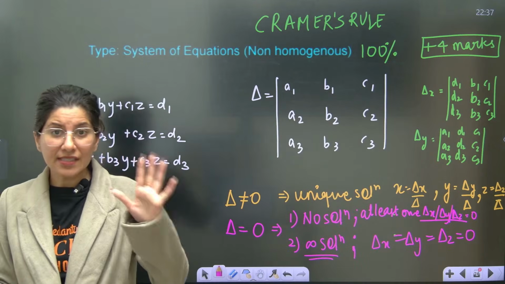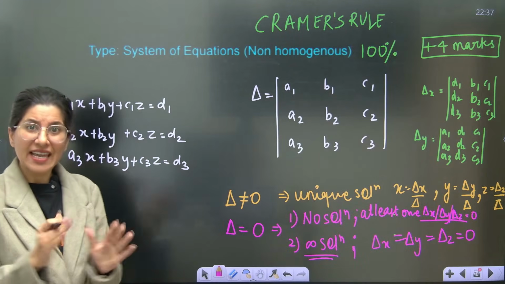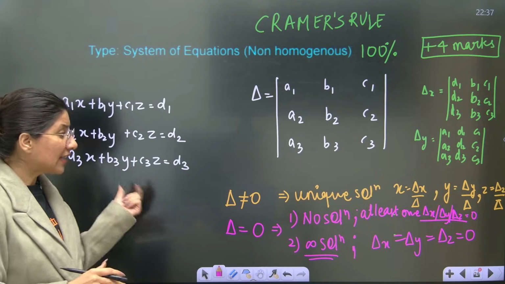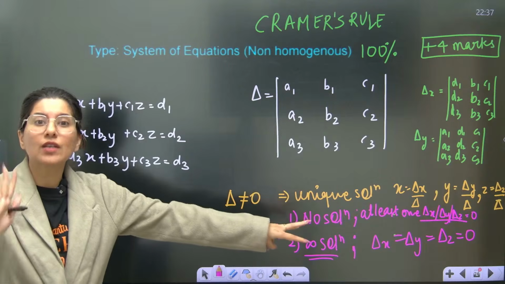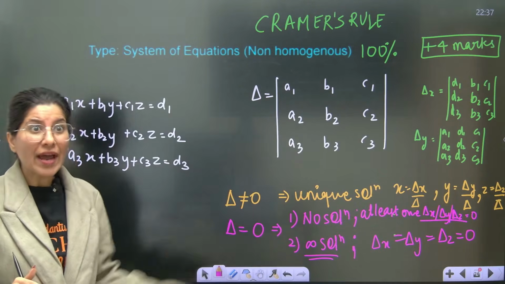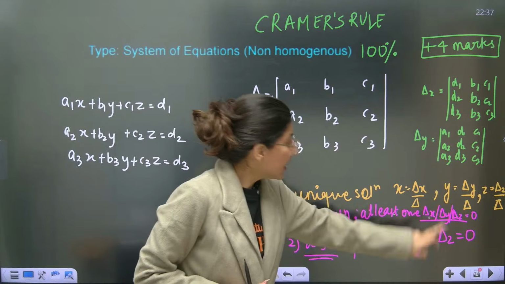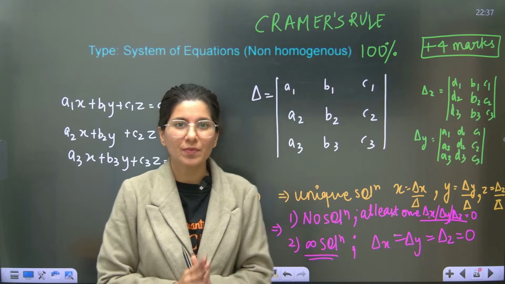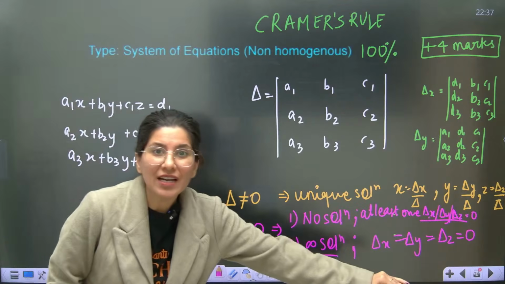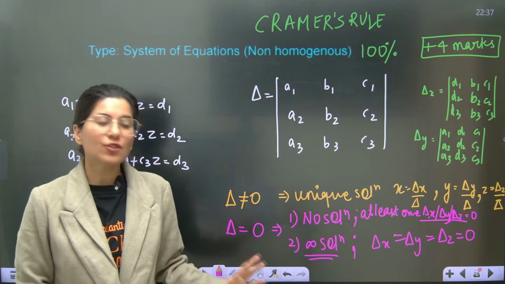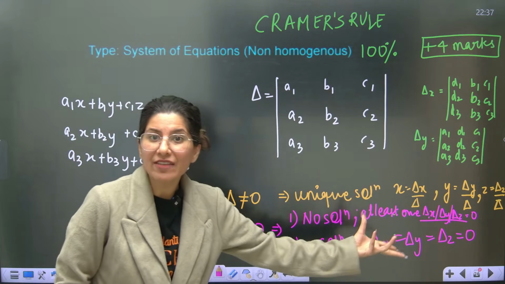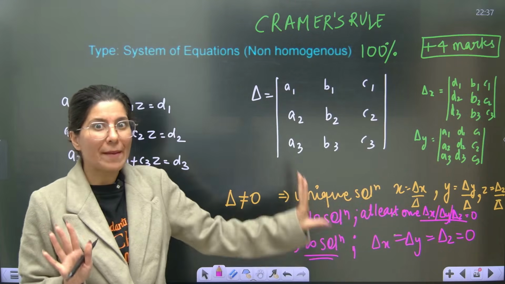Okay, now understand this. Yes, any one should be non-zero. So Anvit, any one non-zero means if your del is 0 and the rest 3 are non-zero, then no solution. If your del is 0 and del x is non-zero, and the rest 2 are still 0, no solution. Basically, if all 4 are 0, then infinite solution, and if even 1 is left out, 1 is acting up, I am not 0,